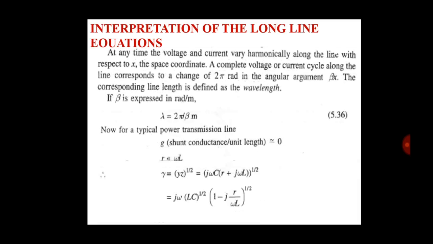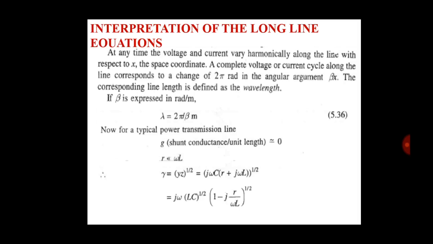At any time, the voltage and current vary harmonically along the line with respect to x, the space coordinate. A complete voltage or current cycle along the line corresponds to a change of 2 pi radian in the angular argument beta x. The corresponding line length is defined as the wavelength.